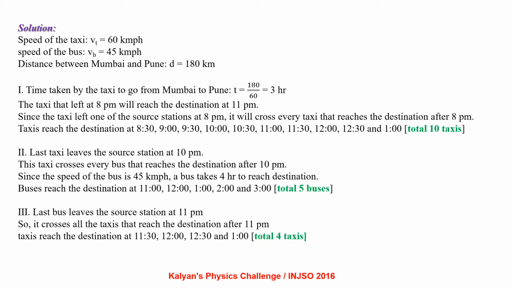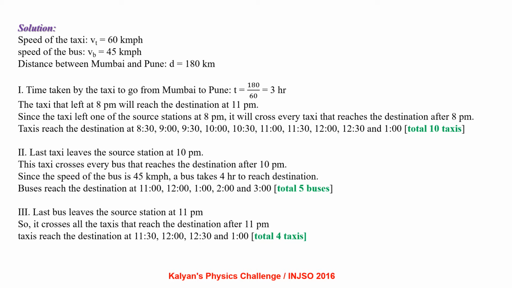Since the taxi left one of the source stations at 8 pm, it will cross every taxi that reaches the destination after 8 pm. Taxis reach the destination at 8:30, 9, 9:30, 10, 10:30, 11, 11:30, 12, 12:30 and 1. That is a total number of 10 taxis.